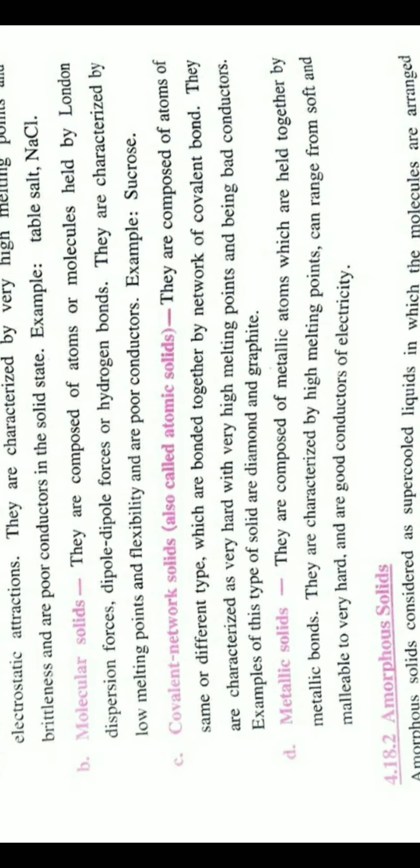The third one is the covalent network solid, which we can also call atomic solids. They are composed of the same atoms or different atoms, but bonded together by covalent bonds. They are hard, have a high melting point, and are bad conductors. Examples of this type of solid are diamond and graphite. Obviously, diamond does not pass electricity, so it is a bad conductor.